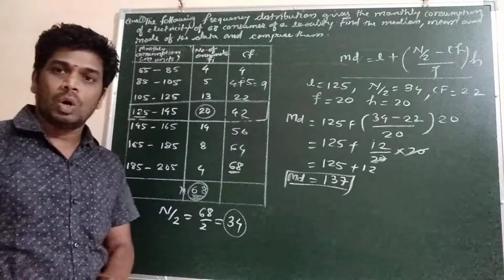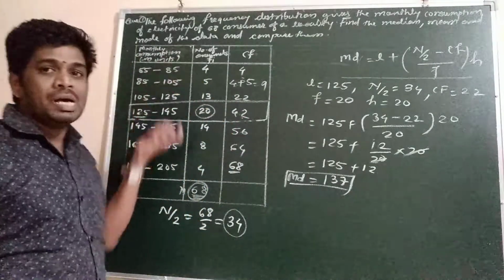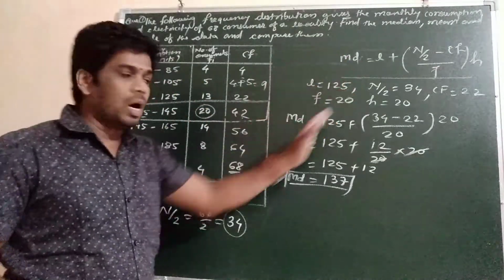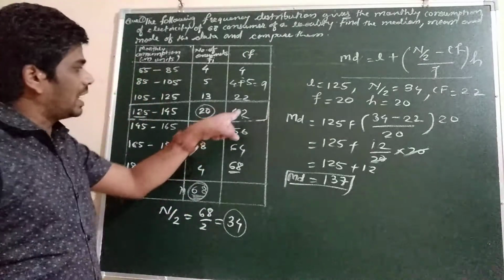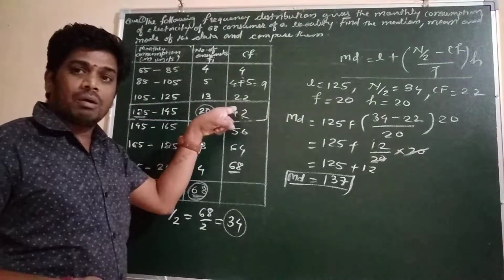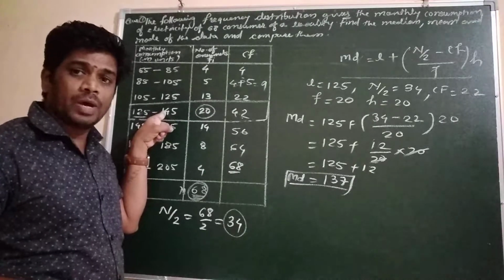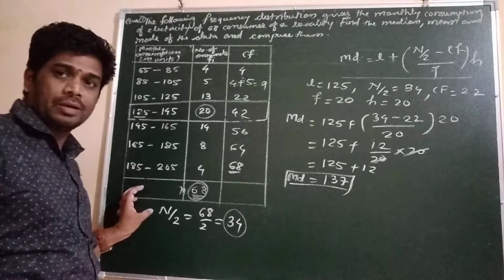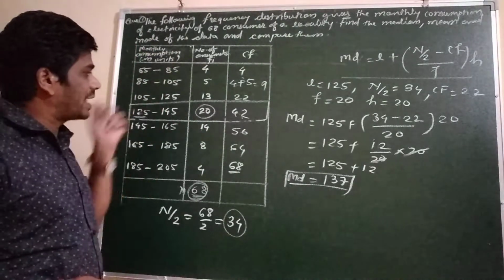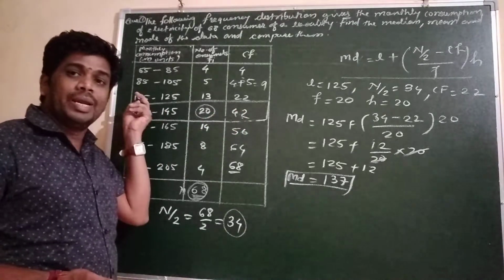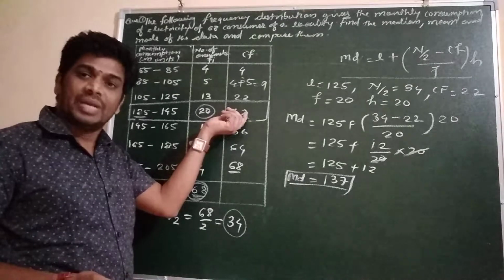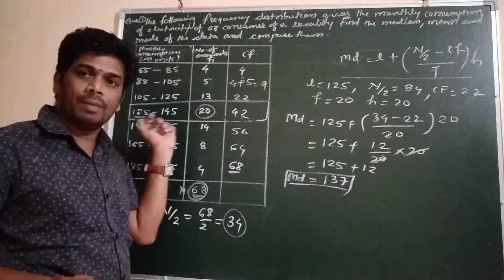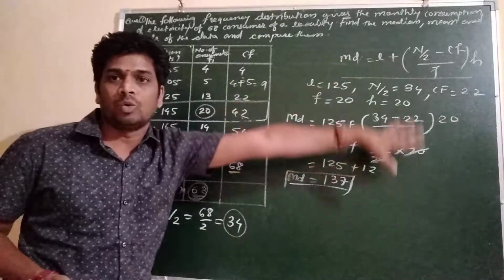So in this way you can find the median of continuous data. For discrete data, there will be xi only instead of classes, so you have to see the xi value of the median class. That will be the median directly. There is no need to apply the formula.